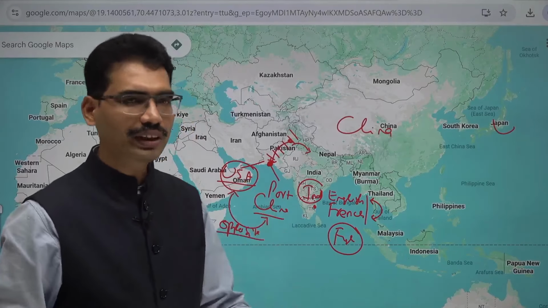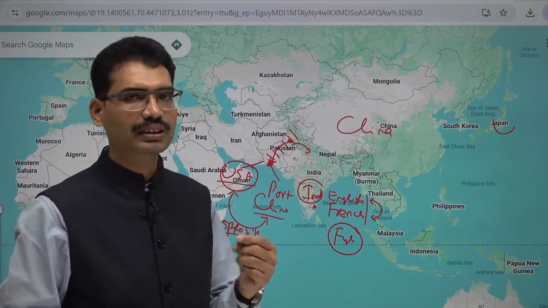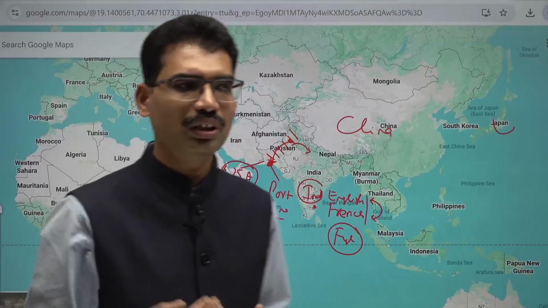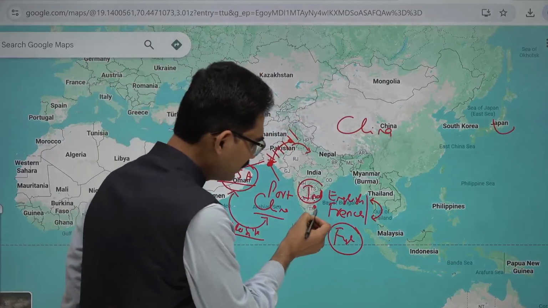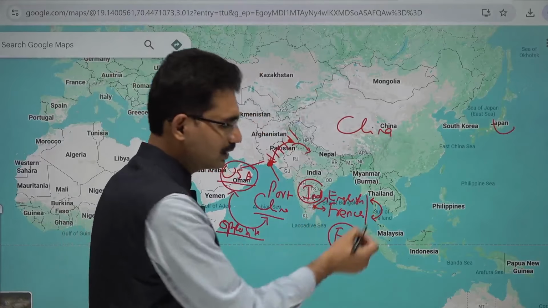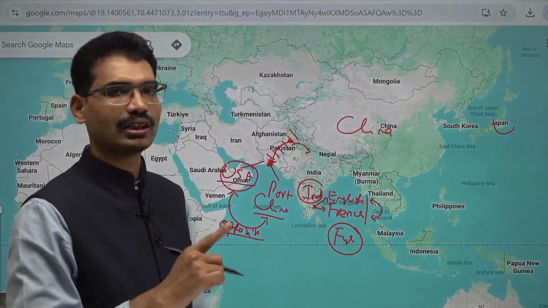On which soil will they fight? On Pakistan soil. Now, what should the Pakistan government do? The Pakistan government says, you should not fight. If you have any problem, you should come to me. Now, imagine what is going to happen. That is exactly what Indian rulers also warned both the English and French companies. Don't do that. Otherwise, I will punish you.